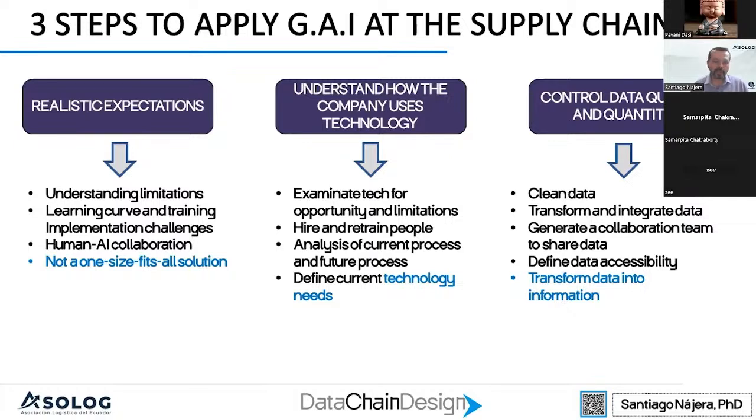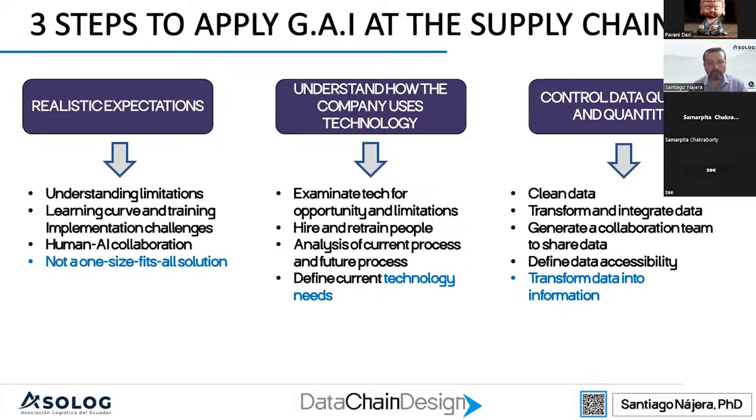Most of the time, companies think that they just go to the market, buy new software, then install this software in the company, and that will solve everything. It's not like that. You need to have clear processes. You need to have the correct data and the correct people. So there are things that we need to have in mind.